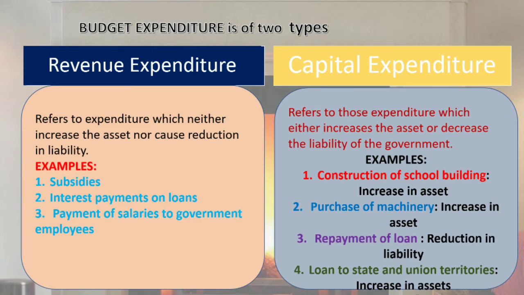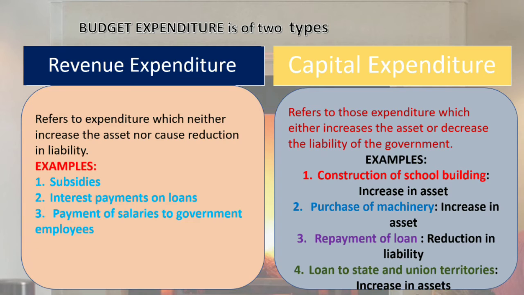Construction of a school, mainly. Think about when the government builds a school. It increases the asset of the government. Yes, thereby it is a capital expenditure. Purchase of machinery. When the government purchases machinery, it increases the asset. When the government does the expenditure on machinery, it increases the asset of the government. So it is a capital expenditure.